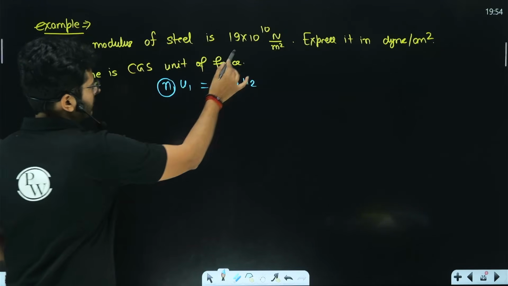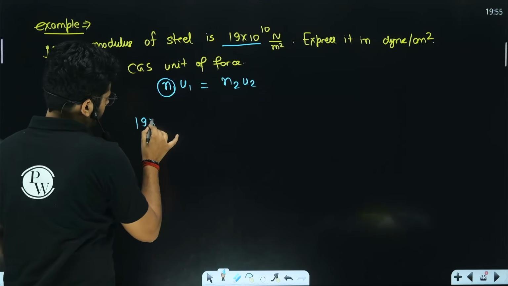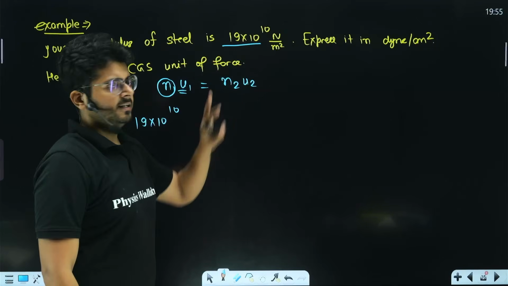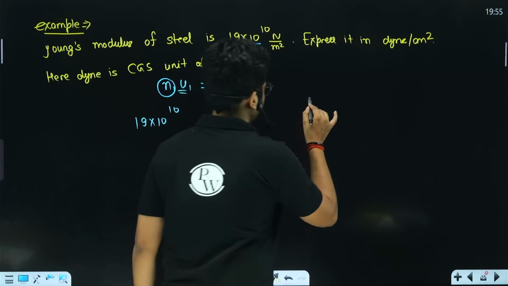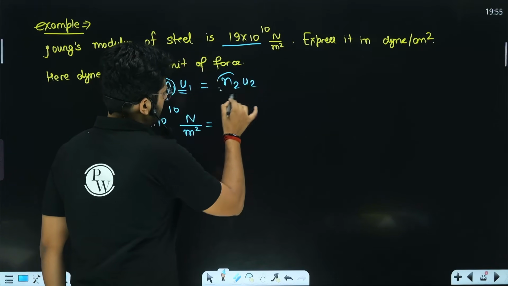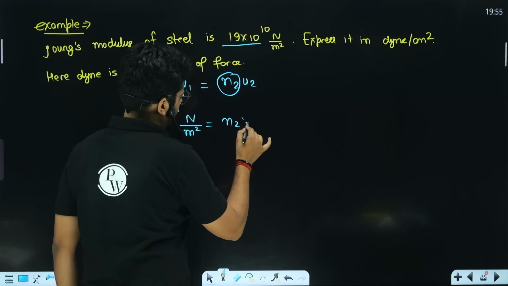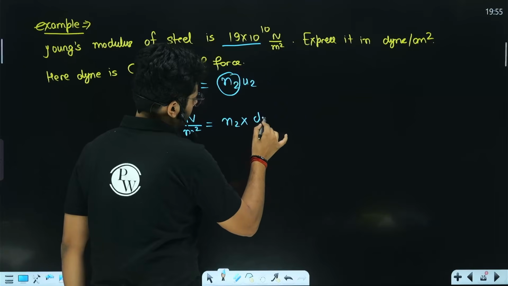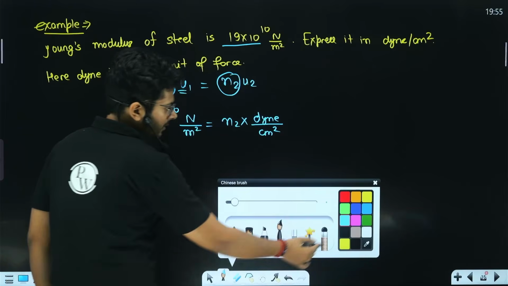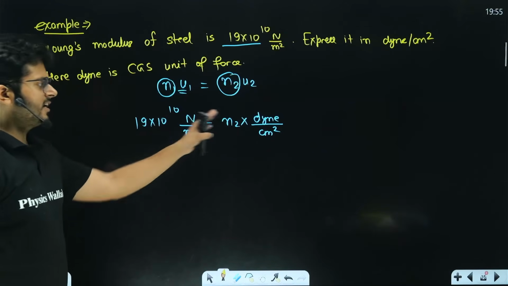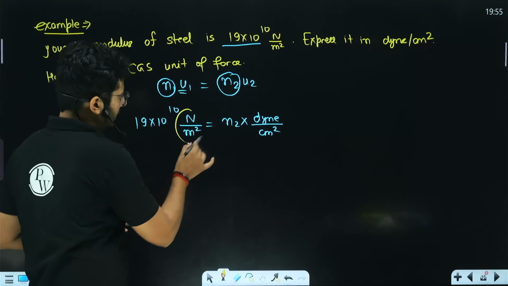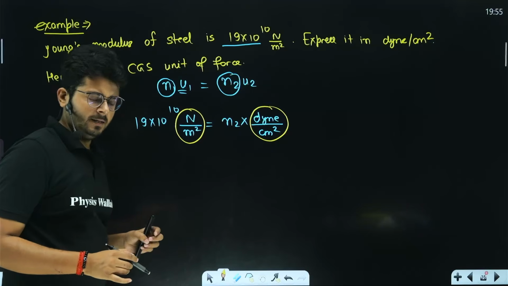In the first case, the value N1 is 19 into 10 raised to the power 10. What is the unit over here? Newton per meter square. In the second case, N2 we don't know, and U2 is going to be dyne per centimeter square, right? Now, even if we are changing the system of units, we are still representing the same quantity, which is Young's modulus. So the dimensional formula over here and the dimensional formula over here will be the same, right?